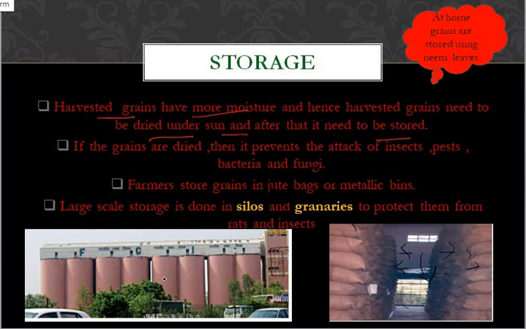Or you can store that in silos. Silos, this is the place where you can see the storage of the grains. For large scale storage, if you want to store grains which are larger in quantity, then you have to store them in either silos or granaries to protect them from rats and insects. Why do we have to store like this? In order to protect from bacteria, fungi, pests, insects, right? From all these things we have to protect.